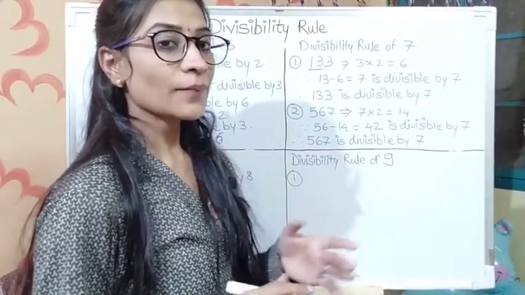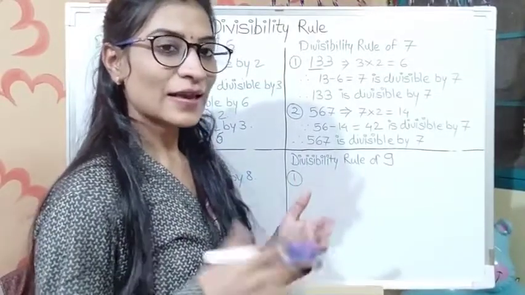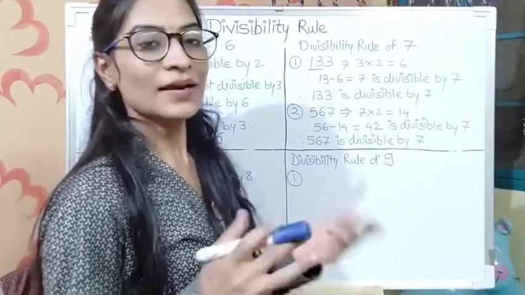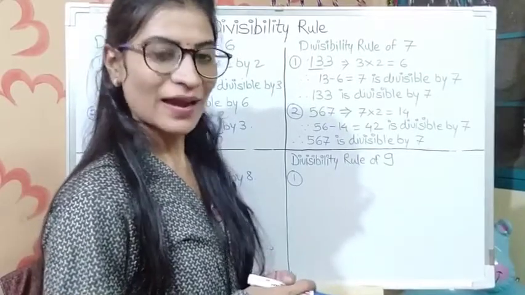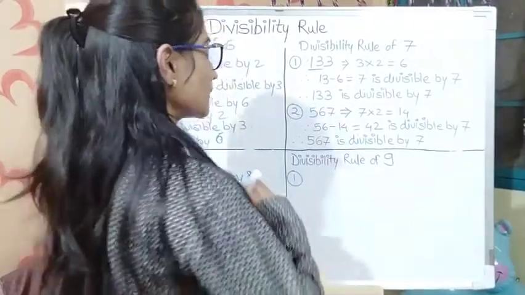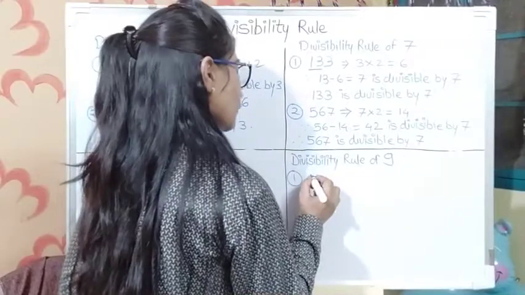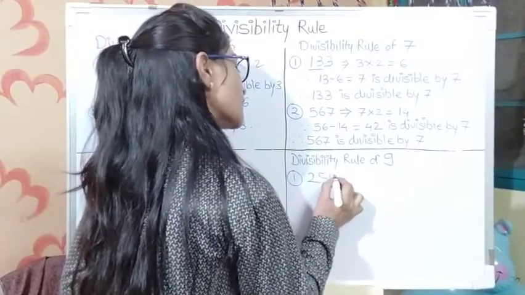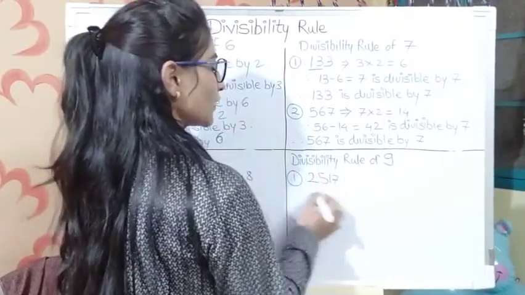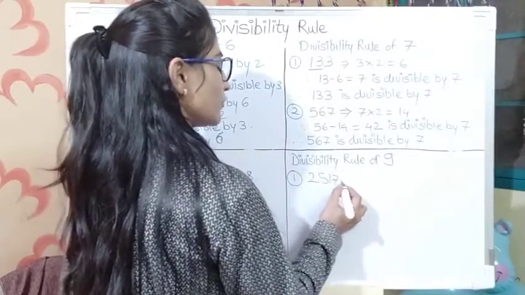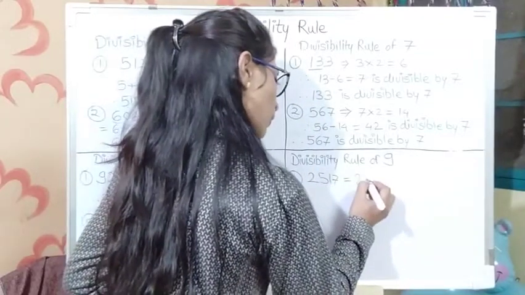According to the divisibility rule of 9, we can say that for a particular number which is given to you, if the sum of all digits is equal to a multiple of 9, then the given number is divisible by 9. Let's take it. Suppose a number is given to you: 2517. Okay, how many digits are there? 1, 2, 3, 4.